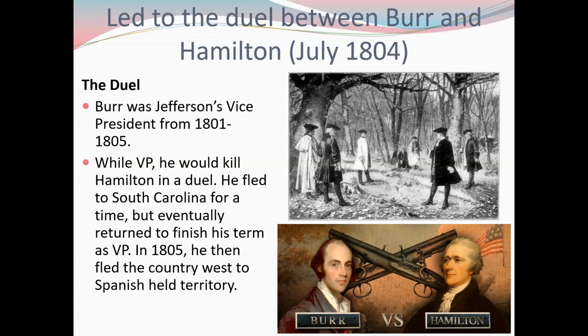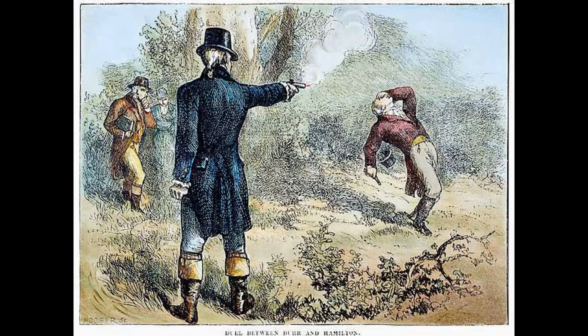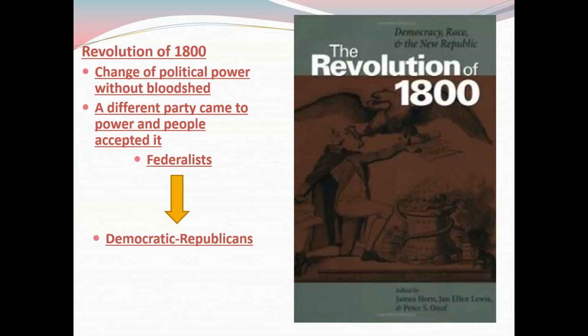He's so afraid that he's going to be arrested that he flees to South Carolina for a time, but eventually returns to Washington to finish his term as VP. Once it is over, though, he does flee to the west to Spanish-held territory. Aaron Burr was very afraid that at some point legal action would be taken against him, and obviously, killing a United States member of Congress, that's probably not going to look very good for the president.